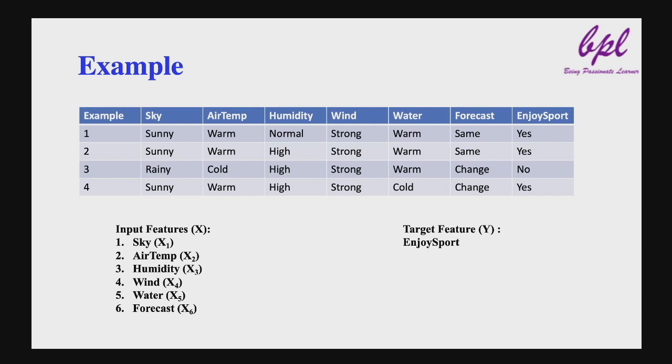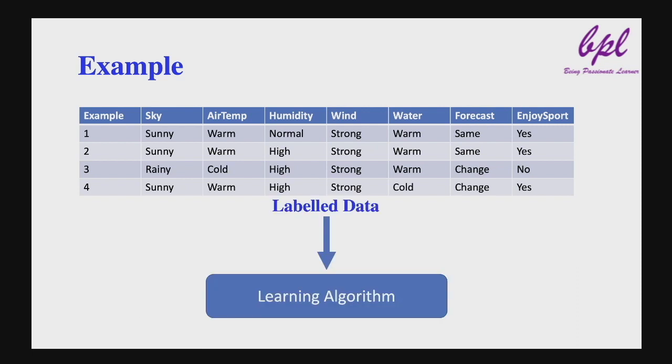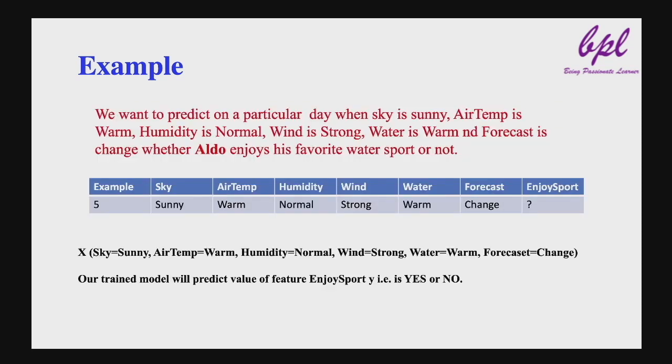In the given table, input features x and a target feature y are given, so this data is label data. This label data is given to the learning algorithm. The machine learning model will be trained using this data. Once the model is trained, we can predict the target feature, that is the y value, for given input features x.